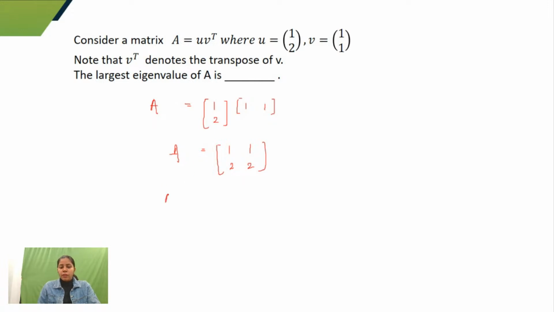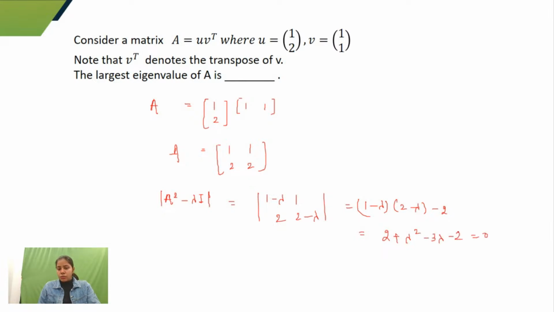Now I have to find out eigenvalues. So the eigenvalue equation would be A minus lambda I, determinant. That means determinant of 1 minus lambda, 1, 2, 2 minus lambda. I can write down 1 minus lambda, 2 minus lambda, minus 2. If I solve this, I'll get lambda square minus 3 lambda equals 0.